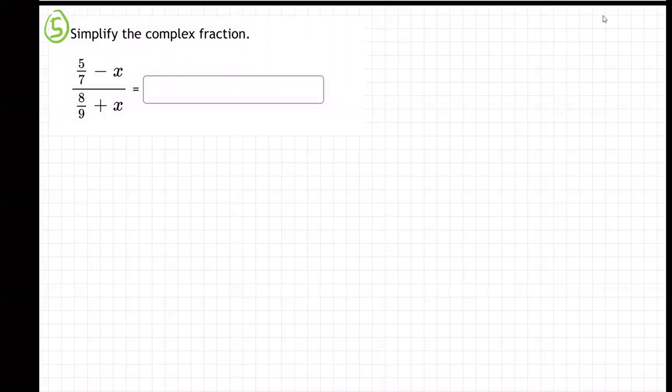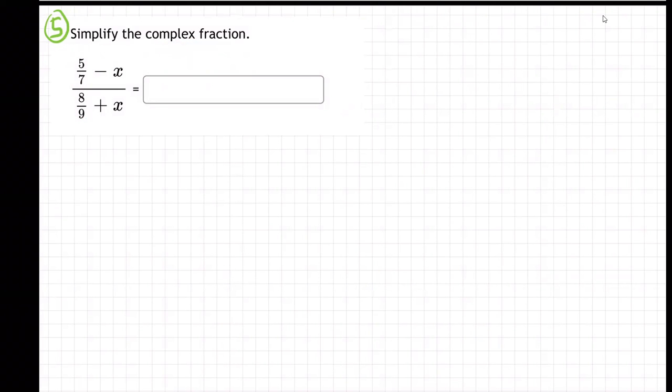Okay, so on this problem, we're wanting to simplify the complex fraction. This is what we call a complex fraction because it's like fractions over fractions. So it's complex. That's why they call it complex. It is complex. It's ugly.